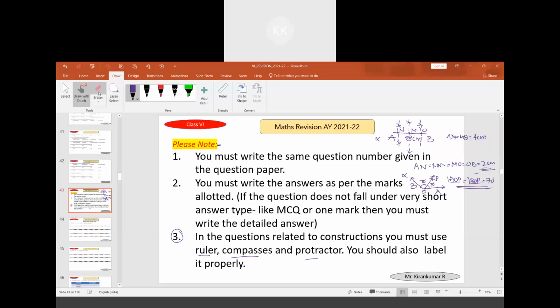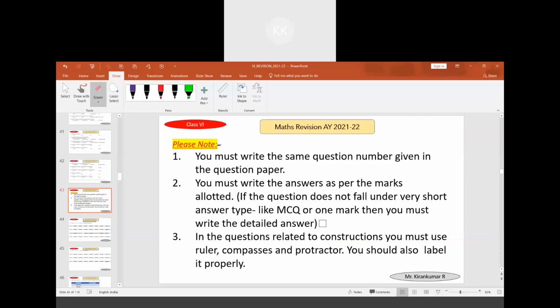Alright. So remember, in the final examination also, you have to follow these 3 important steps. First, go through the question paper and see the question numbers. Second, go through the question paper and see the marks allotted for the question. Accordingly, you have to answer. The third point, you have to use proper instruments for making constructions.